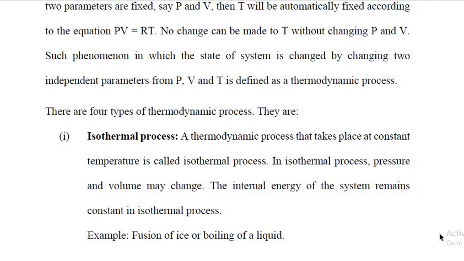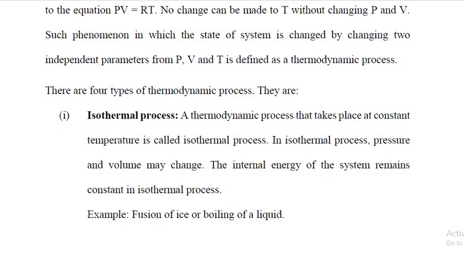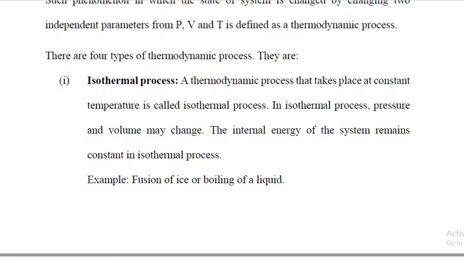There are four types of thermodynamic process. First one, isothermal process, a thermodynamic process that takes place at constant temperature. What do you mean by thermal? It relates to temperature. So a thermodynamic process that takes place at constant temperature is called isothermal process.